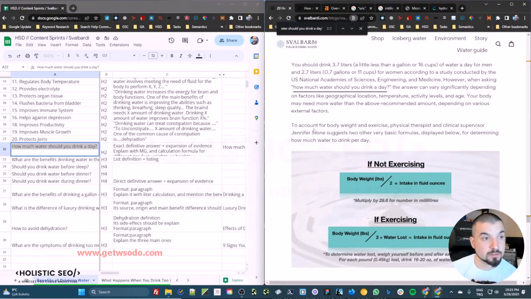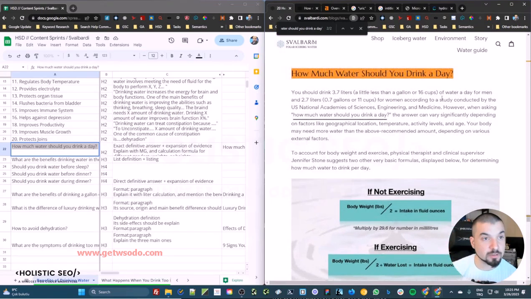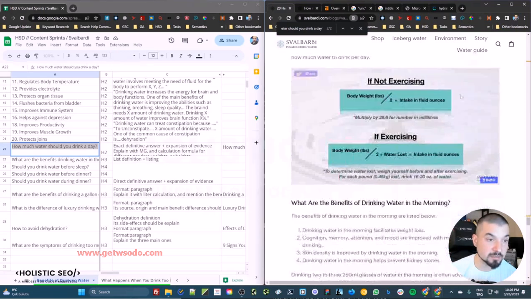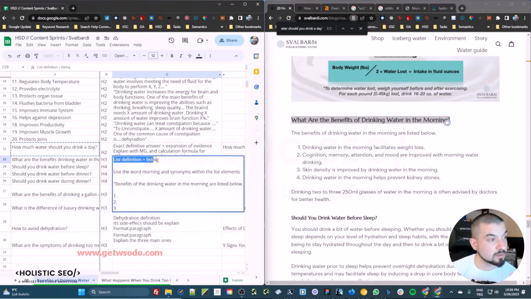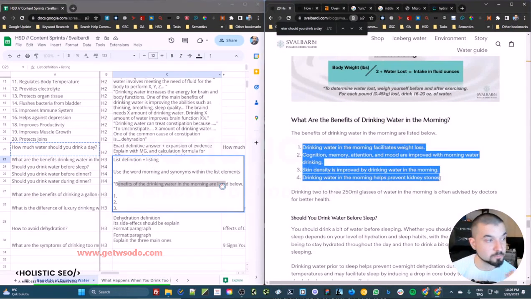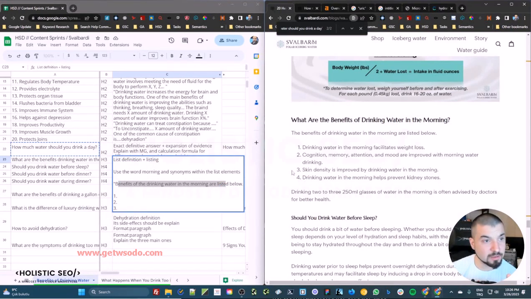But using the specific word "account" here is direct annotation for the next possible question that we can ask for this area. If we ask the question, what are the benefits of drinking water in the morning? If you look here, we tell list definition and listing. In this case, we give a specific type of list definition, then we give a certain type of listing directly. And here we talk about drinking, cognition, memories, or skin density, or some other areas.